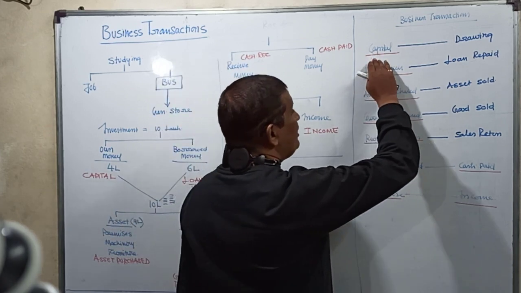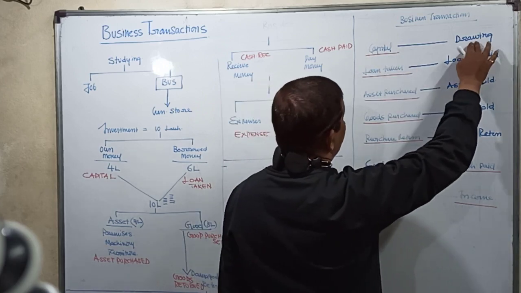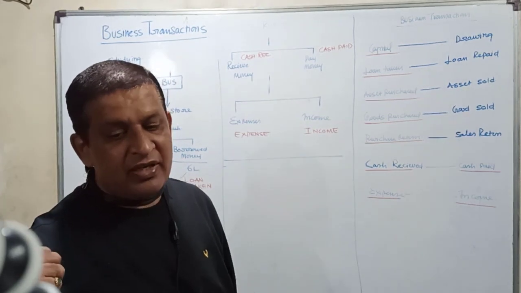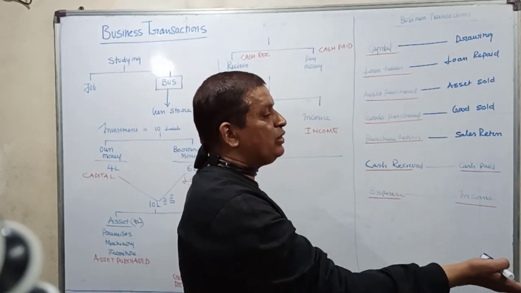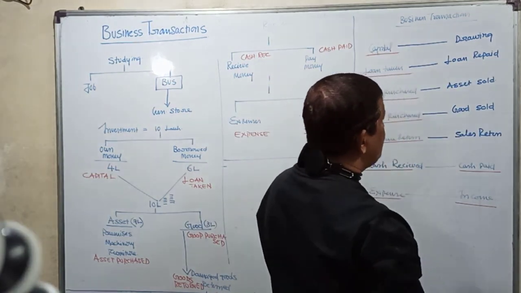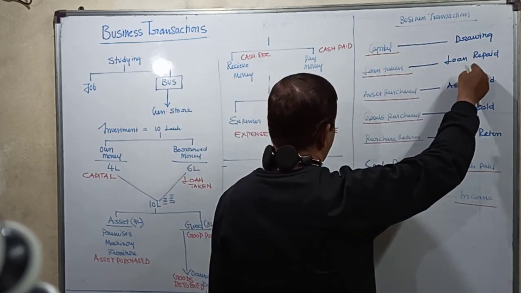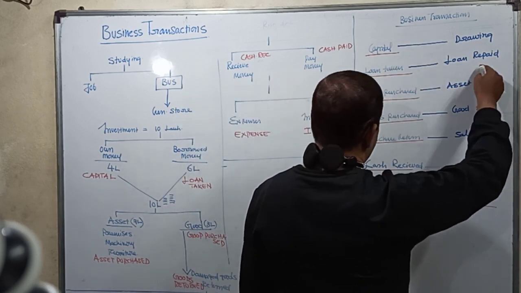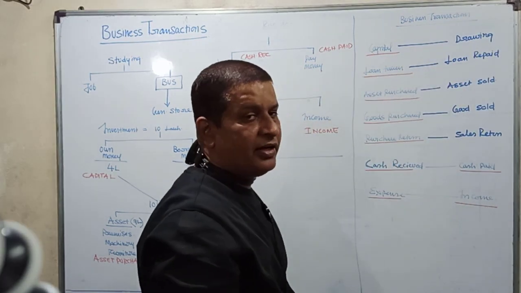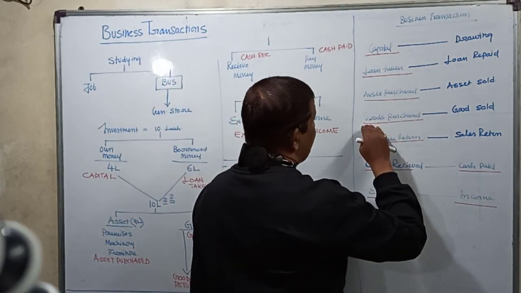So capital, money that is brought in by the businessman, is capital. Money that is taken by the businessman is called drawings. If the businessman is giving money to the business, it is called capital. If the businessman is taking money from the business, it's called drawings. Loan taken, whatever loan we take, we have to repay it. So loan taken, loan repaid. Asset purchased, asset sold. If the asset gets outdated or old, we sell it and buy a new asset. Then goods purchased, goods sold.